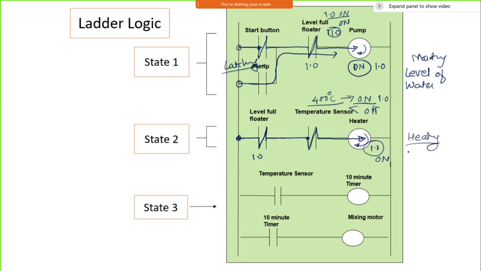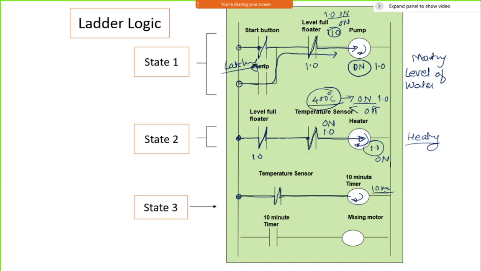Now look at the third operation, how it does. Once it has reached 400 degrees Celsius, it has a logic of on, or I can say it is 1. I'll now put this into this signal. Now for the next operation, it is 1, so obviously it will get connected, then it will start the timer for 10 minutes.